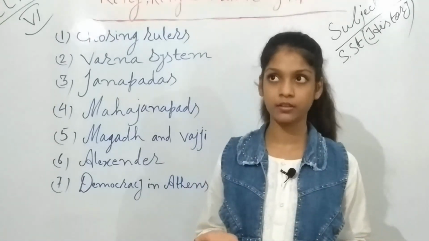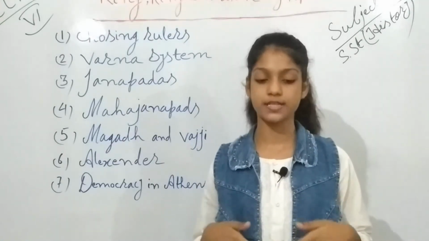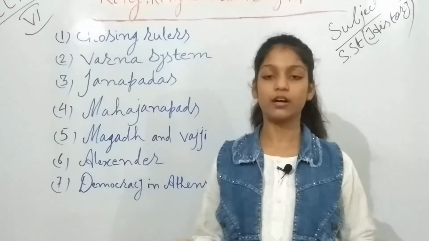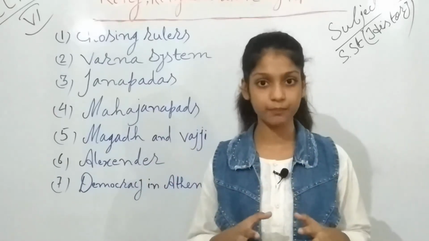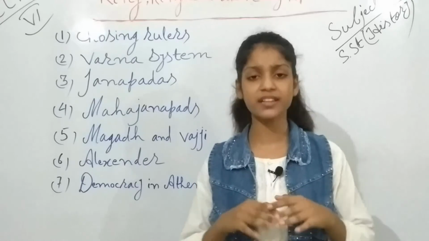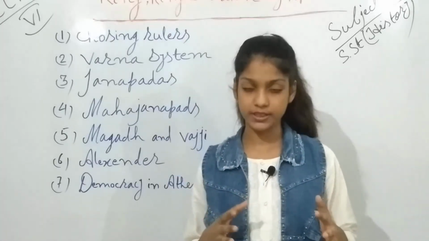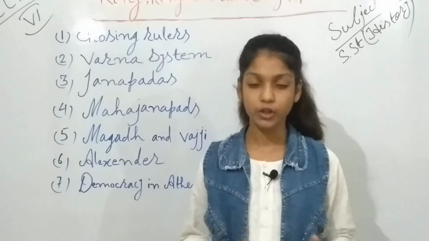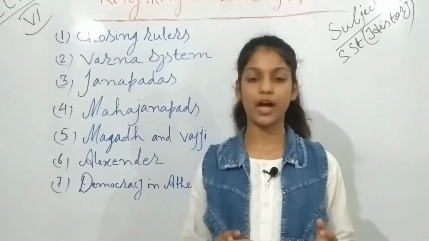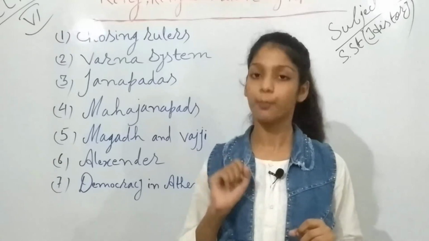Like when an enemy attack happened, they arranged a public meeting or assembly and discussed together what to do. Together they worked, and that's why they always prospered.